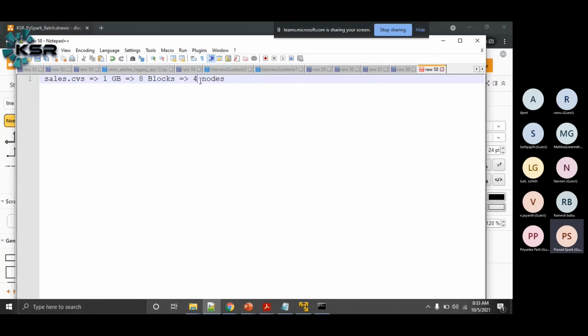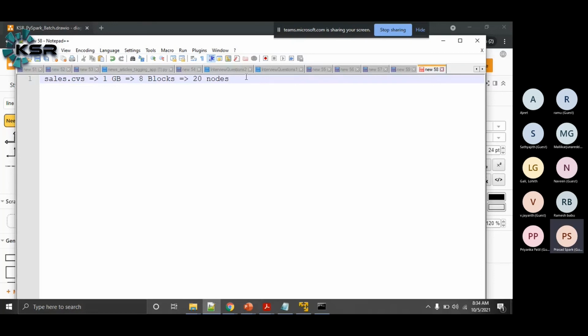Let's say mine is a 20 node cluster. We don't have control over how these blocks are distributed. The name node, based on the usage of HDFS, will assign them. But whenever you want to process this file, this information will be provided by the name node.